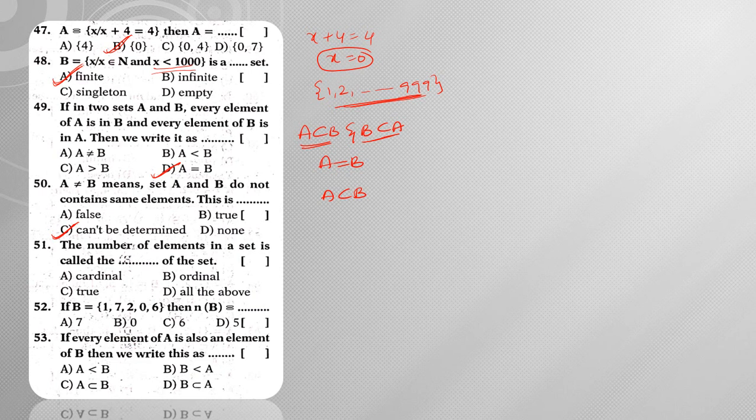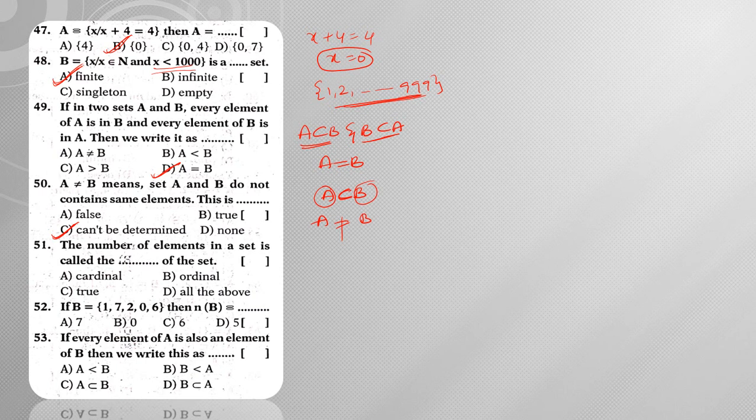If A is a subset of B, then we can say that A and B are not equal because A has fewer elements compared to B, right? But we cannot say that A and B do not have the same elements, right? So here it can't be determined because it depends on the situation.